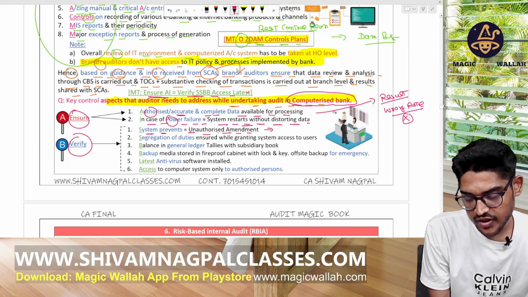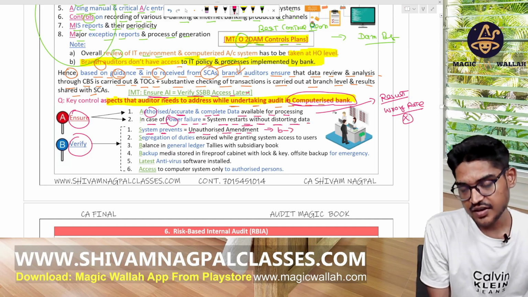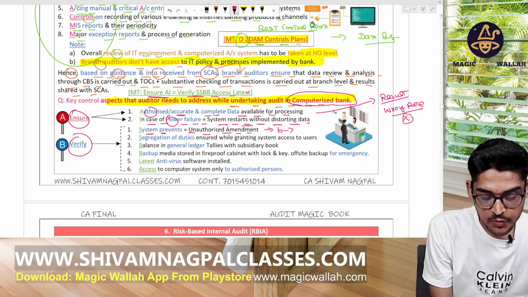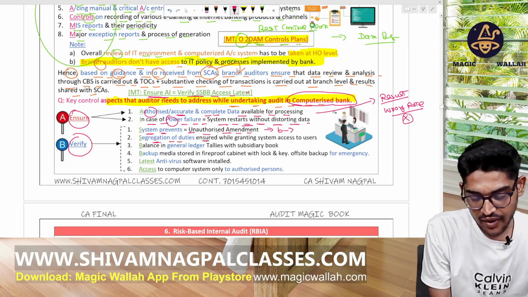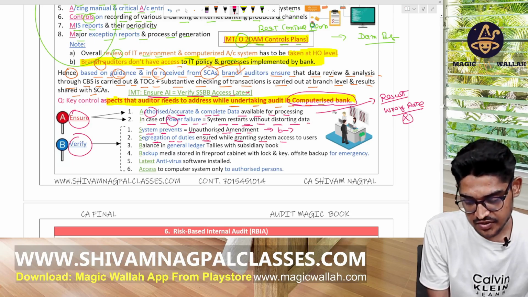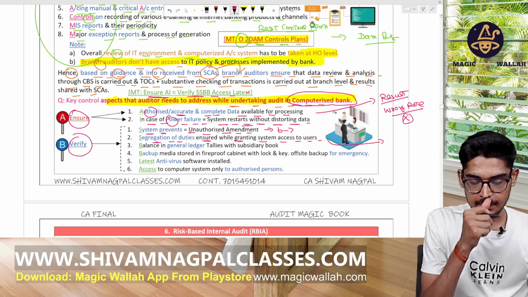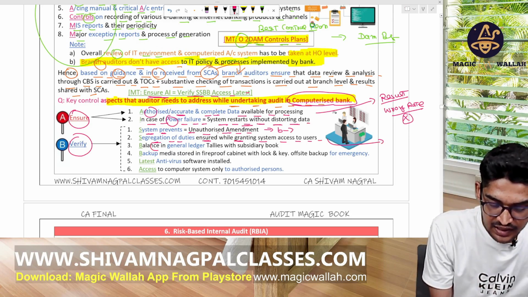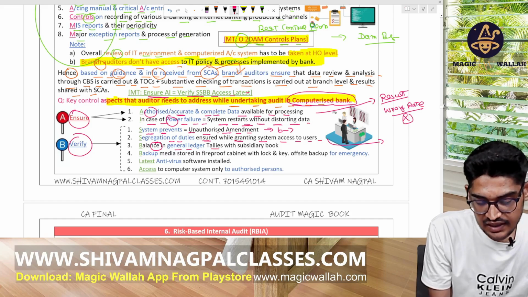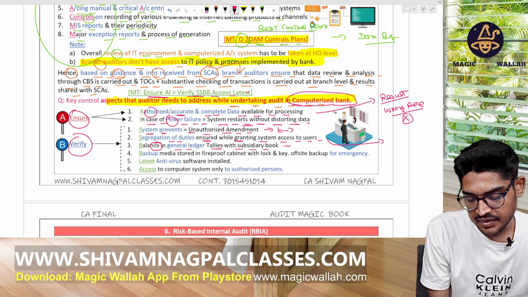Only those who have the login password can use the system. And there should be segregation of duties ensured while granting system access to users, since every person has different responsibilities. Now, the balance in the general ledger should tally with the subsidiary books.